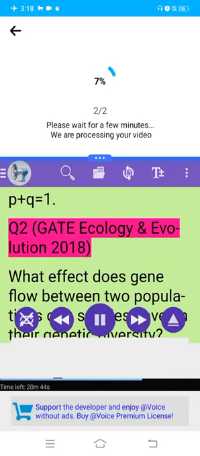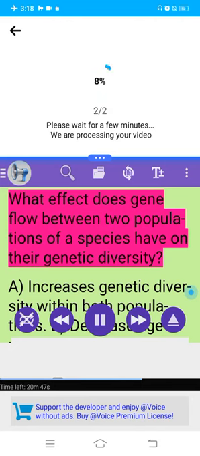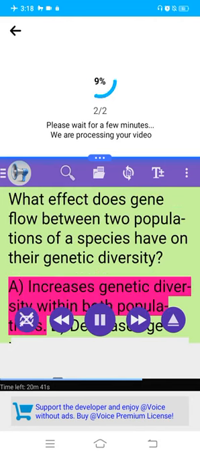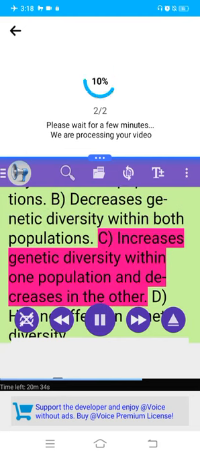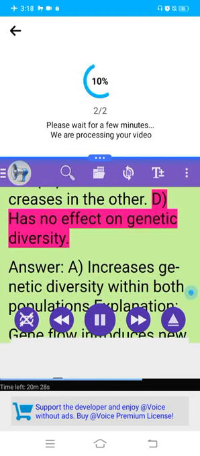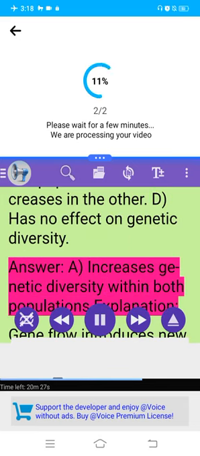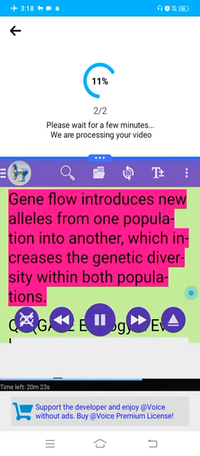Q2, GATE Ecology and Evolution 2018. What effect does gene flow between two populations of a species have on their genetic diversity? A. Increases genetic diversity within both populations. B. Decreases genetic diversity within both populations. C. Increases genetic diversity within one population and decreases it in the other. D. Has no effect on genetic diversity. Answer, A. Increases genetic diversity within both populations. Explanation: Gene flow introduces new alleles from one population into another, which increases the genetic diversity within both populations.